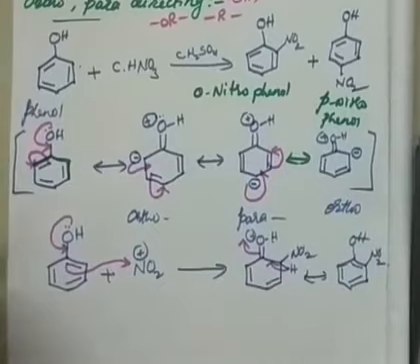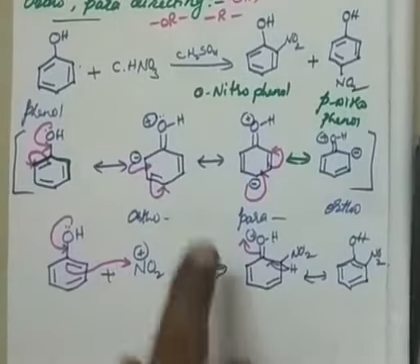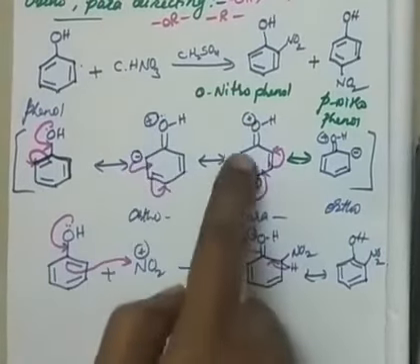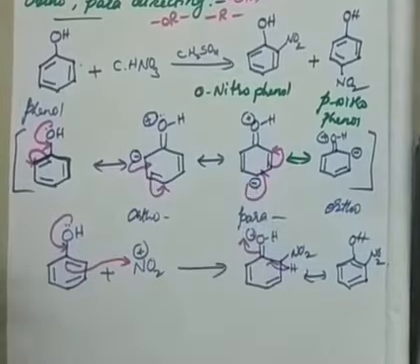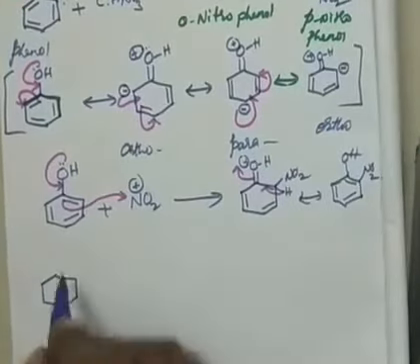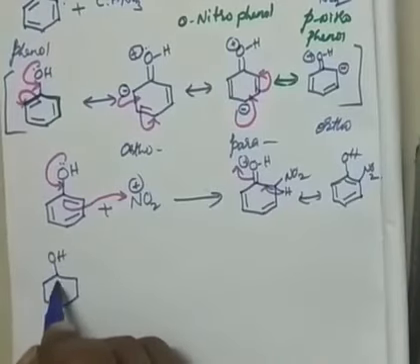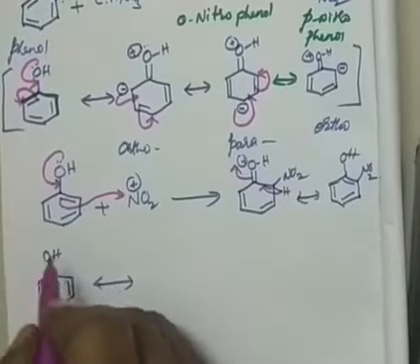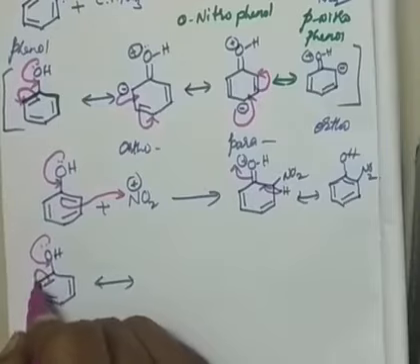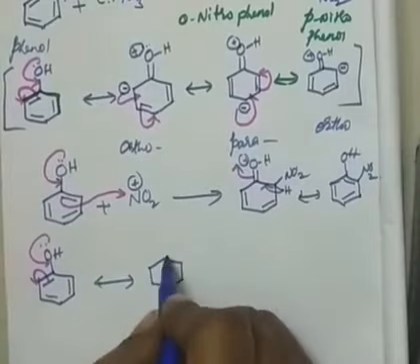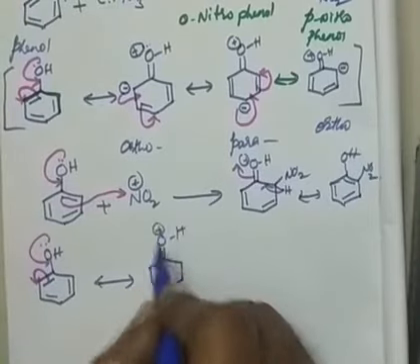Or else, what is another path I have to write now? See, to write the para I have to go here. You have to remove electrons here, then move here, then instead of writing an anion, you directly attack onto the nitro. Then you will get the para position. How? Let me write even that. See here, OH. Anyway, I can write it. See here, the lone pair of electrons going onto this and moving on to here. See, it is not stopping here because I said already it is fast, right? Just for your sake I am writing ortho, and later I am writing the para.